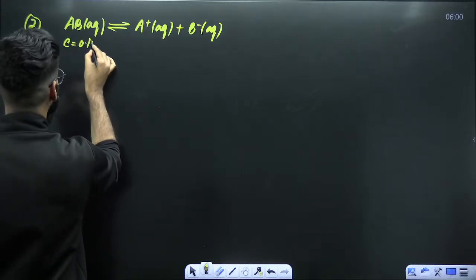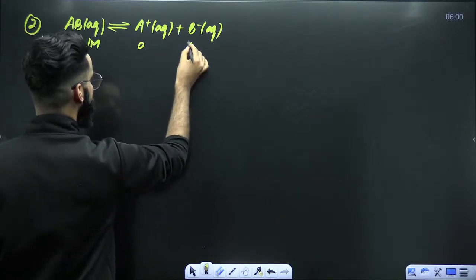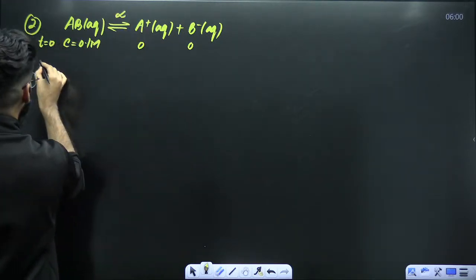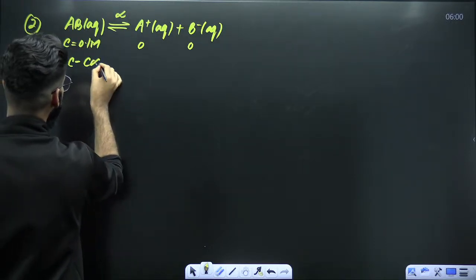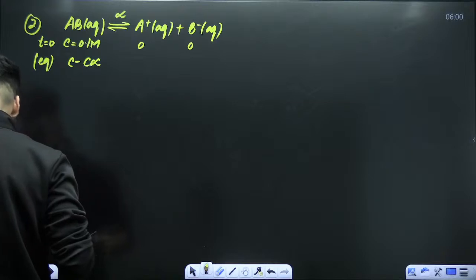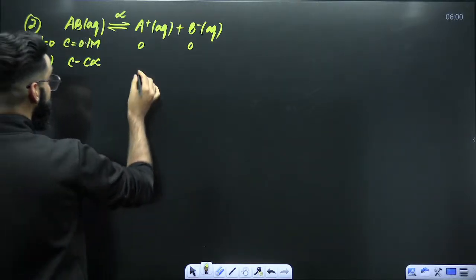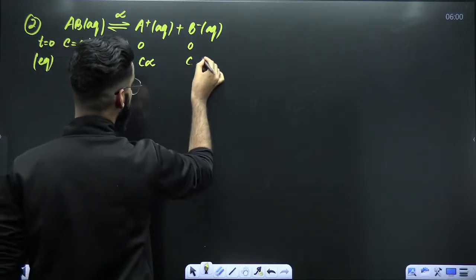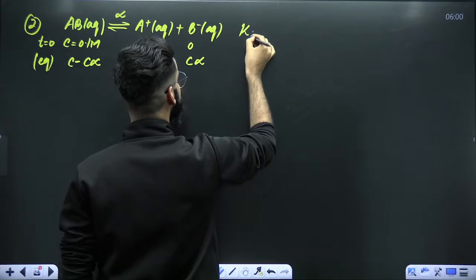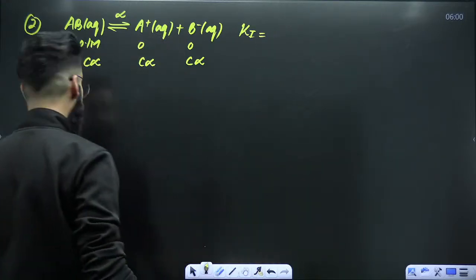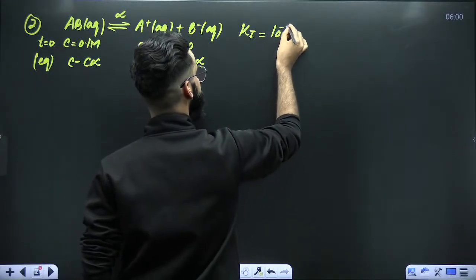At time t equal to 0, the concentration of this one is 0.1 molar. So this has to be 0, this has to be 0. Degree of ionization is alpha. So at equilibrium, what will be the concentration of AB aqueous? It is C minus C alpha. So this is going to be C alpha and this is going to be C alpha, right? Now, as per the question, we have to consider the Ki value, ionization constant value, as 10 raised to the power minus 2, correct?